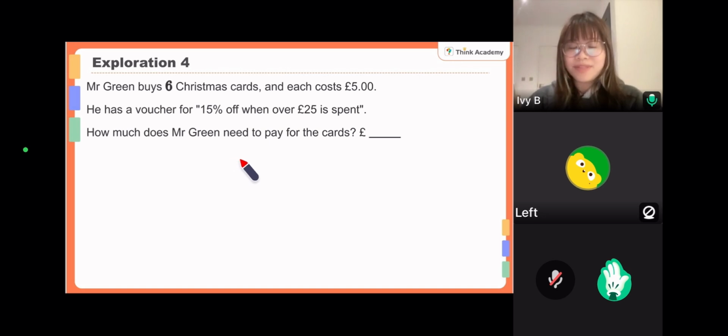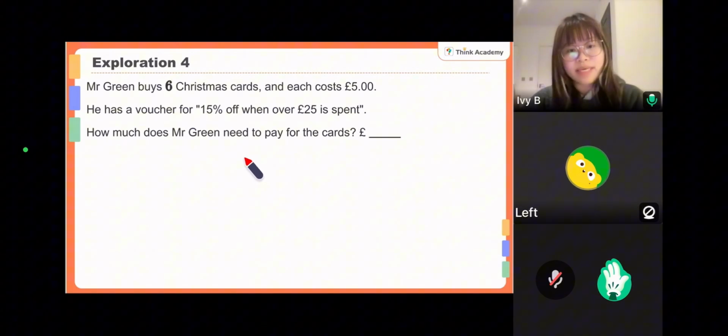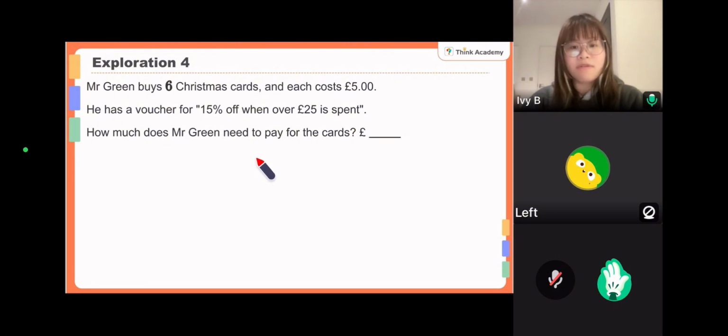Okay, the last question of this kind is this one. A little bit changed, but not very difficult. You only need to be careful with the details. Mr. Green buys 6 Christmas cards, and each costs £5. That's quite a lot, right? He has a voucher for 50% off when over £25 is spent. So there is a threshold, a requirement. First of all, you need to make sure it is over £25 before you use the discount. Is that over £25? If you just look at this, of course it's not, but he needs 6 of them, right? So what is the total price?